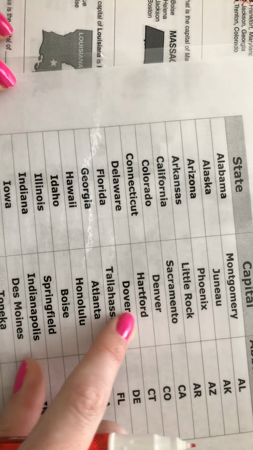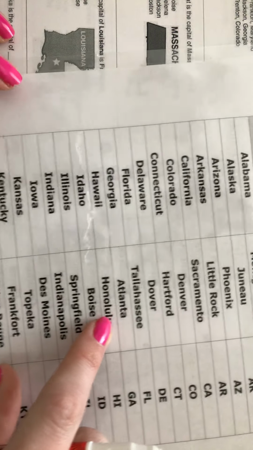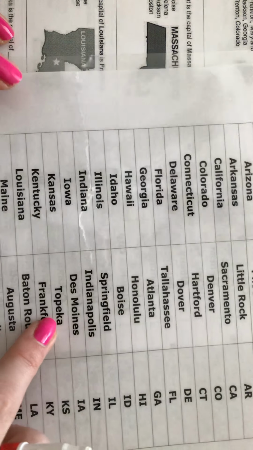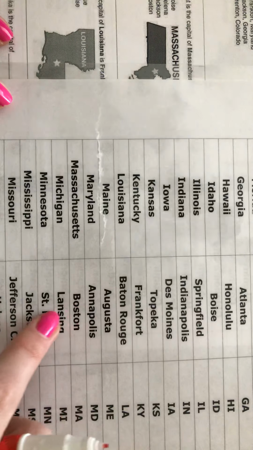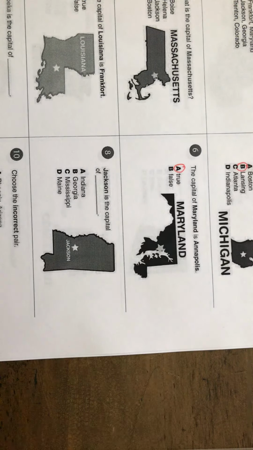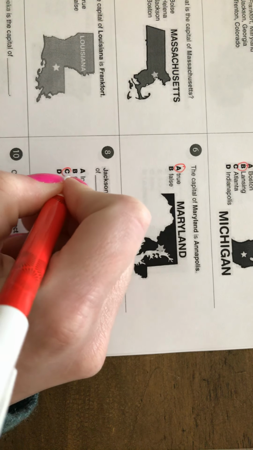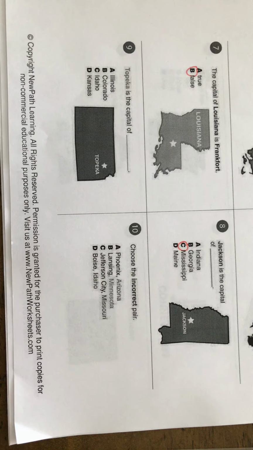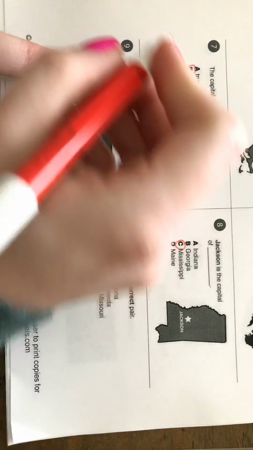Jackson, Jackson, Jackson. Keep looking. Oh, there we go. Mississippi. All right, number 9. Topeka is the capital of, we just learned this one on number 2. It's Kansas.